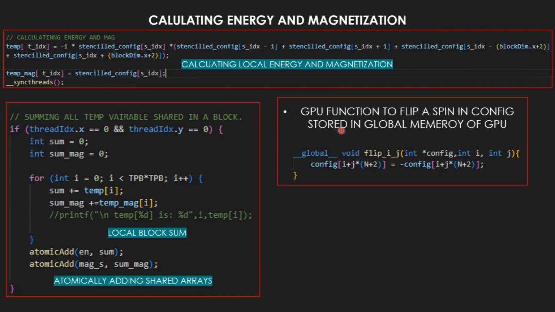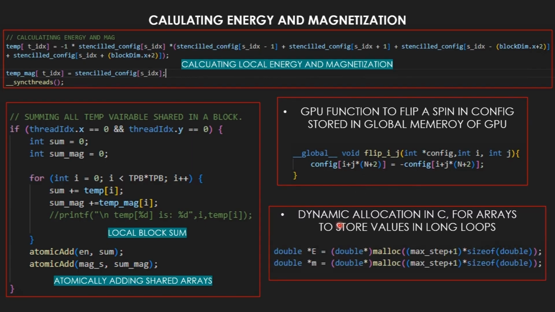Also, a function was needed to flip the spin of the config which is stored in the GPU global memory, and this can be seen here. This is the function. Also, the array enm, which is required to store the value of energy and magnetization at each iteration of the loop, has to be defined dynamically, because for a very large number of loops, static allocation won't work, because the compiler won't declare such long arrays in a static way. So that's why the static and the dynamic allocation was done.